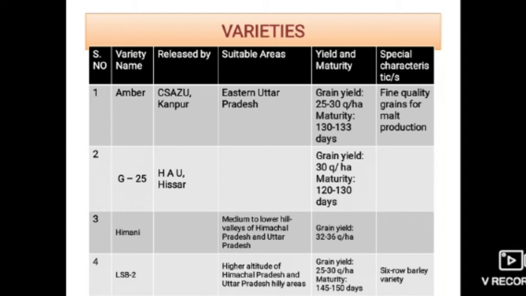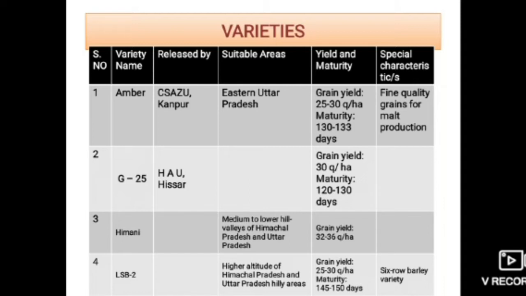If we see the second variety, G25, released by Hisar Agriculture University, Haryana Agriculture University, located at Hisar, and if we see its yield and maturity, the grain yield is about 30 quintal per hectare and its period is about 120 to 130 days. And the third variety is Himani, and its suitable areas were medium to lower hill valleys of Himachal Pradesh and Uttar Pradesh, and its grain yield is 32 to 36 quintal per hectare.